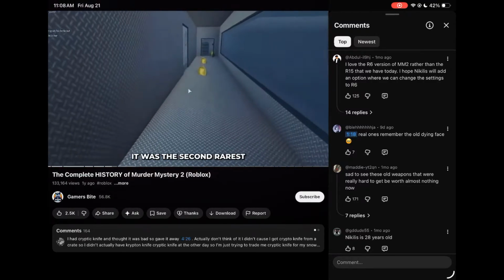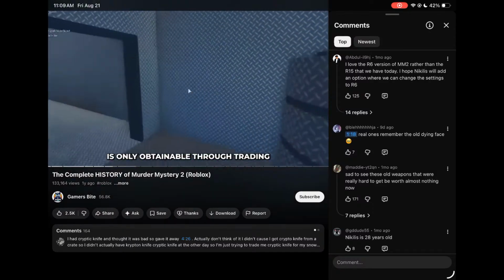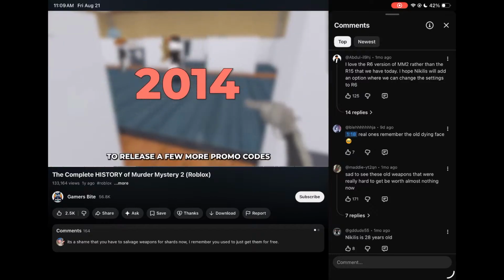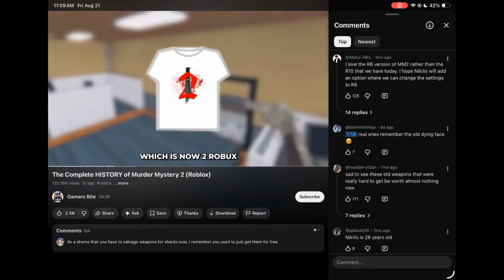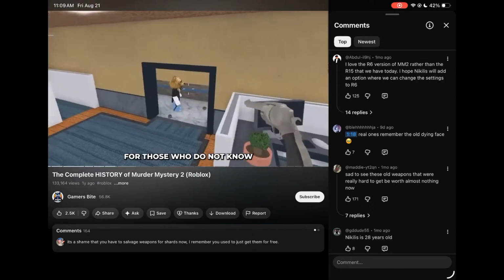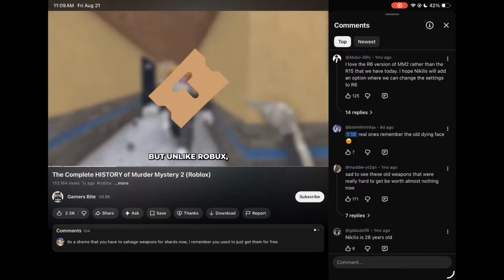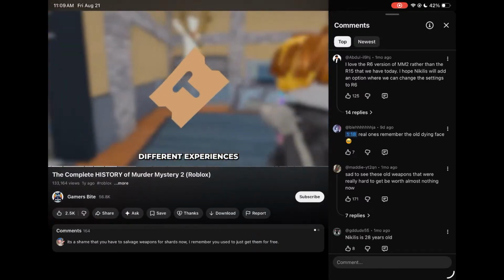At that time, it was the second rarest knife in the game, and nowadays is only obtainable through trading. During the last days of 2014, Nikilis managed to release a few more promo codes and a fan t-shirt for 20 tickets, which is now 2 Robux. For those who do not know, tickets were Roblox currency alongside Robux. But unlike Robux, they were earned from the game by visiting and playing different experiences.